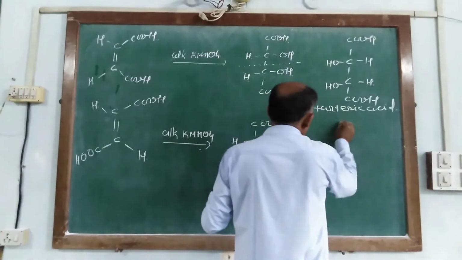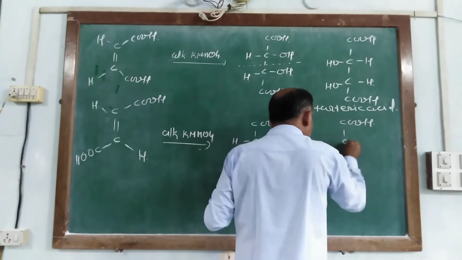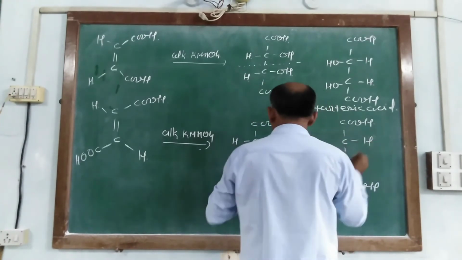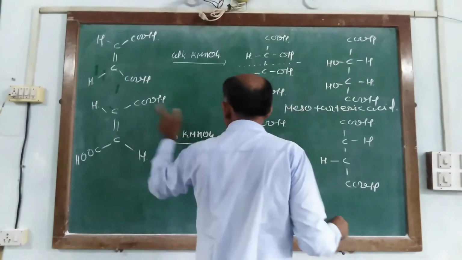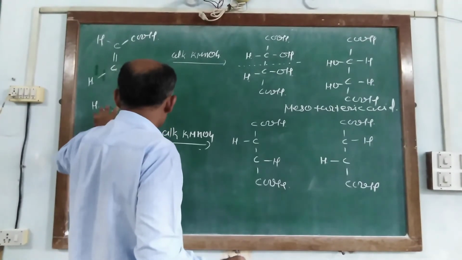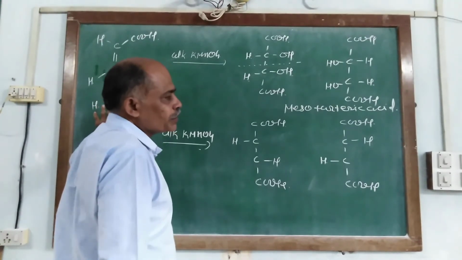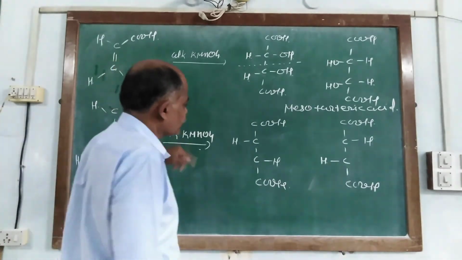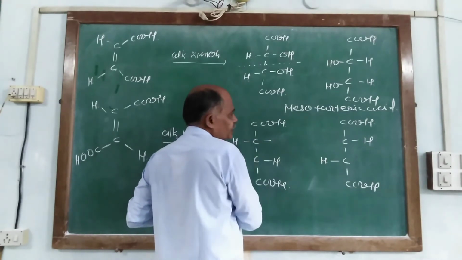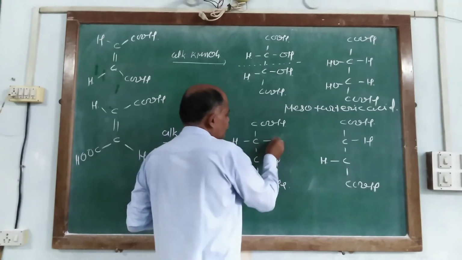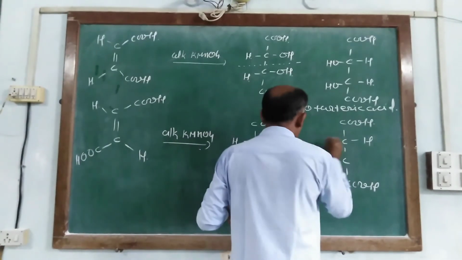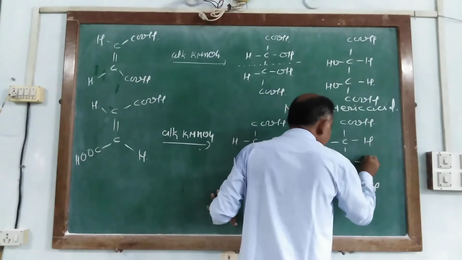Or in another way, it is written as COOH, C, COOH, with hydrogen here and this hydrogen here. So a similar phenomenon takes place. The double bond breaks, and each carbon atom linked by the double bond gets one hydroxy group, but the hydroxy groups are arranged on the vacant sides. So one OH group is here and another is on the opposite side.